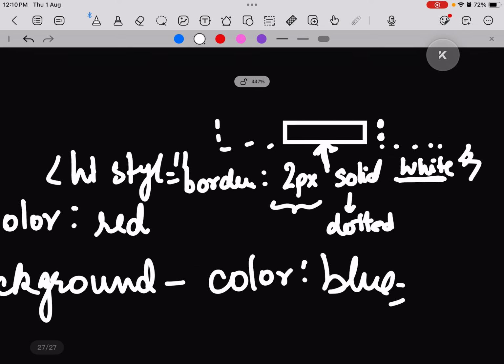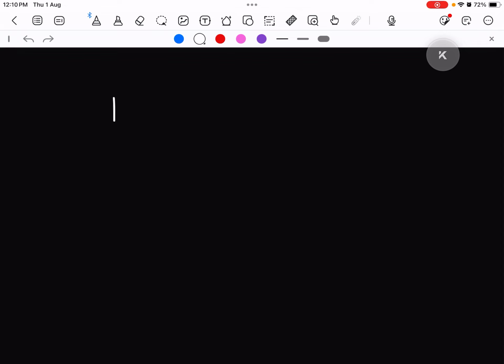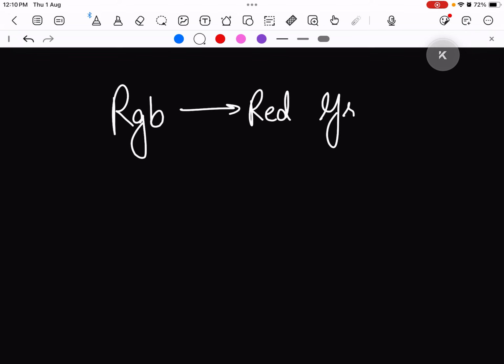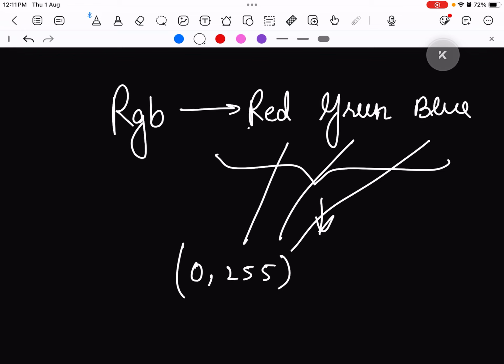Now moving on to color values. We can define color values in various ways. One concept is RGB. Now what is RGB? RGB basically means red, green, blue. These are our primary colors, and we can define any color from them. The range of each color varies from 0 to 255. Same for green, same for blue.